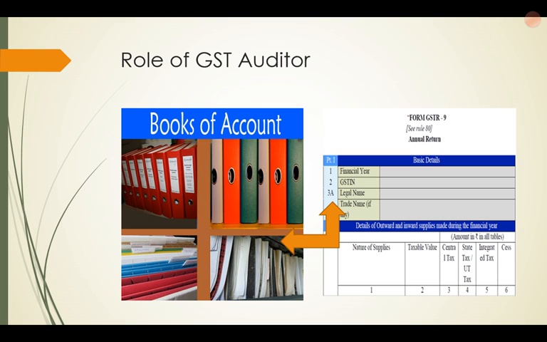Then also many experts were saying, and even otherwise there was a belief, that other liabilities which were not there in the books of account or in the annual return needed to be reported. Here the department has clarified that the GST auditor does not need to go beyond the reconciliation of the books of account and GSTR 9. So I think that is a big relief, a big breather, and it was because of this reason also that many people were delaying GST audit. Now it is clear that they only have to reconcile the figures of the books of account and GSTR 9.